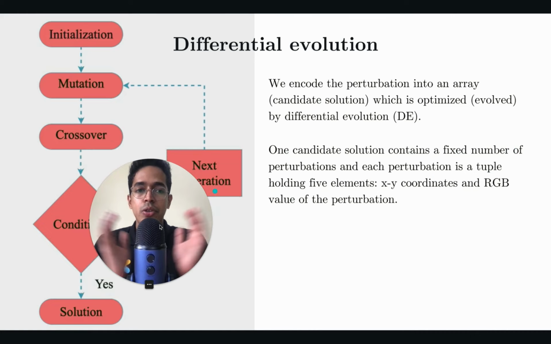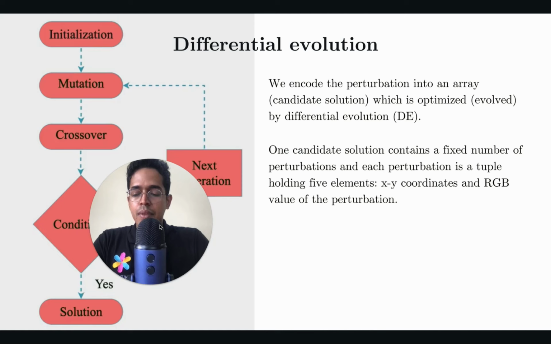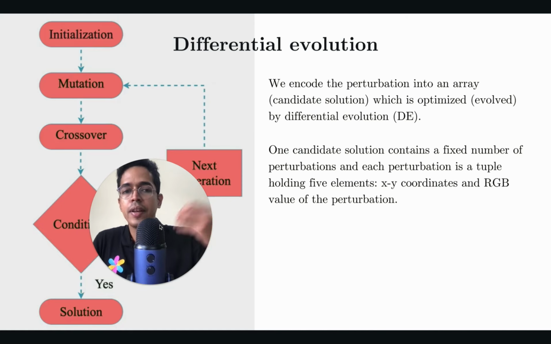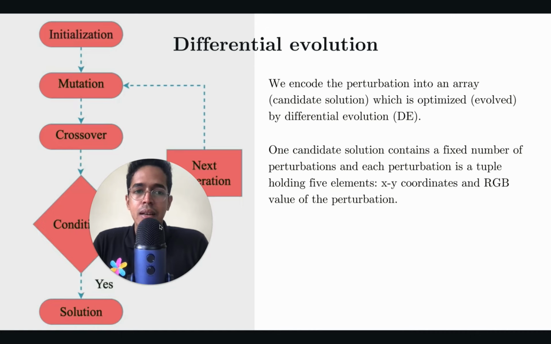So the candidate solution, meaning, let's say one pixel is being changed. So pixel number 45 needs to be changed. Then we may select a group of 10 pixels as our initial generation of pixels. We will first perform slight mutation to the value of these pixels. And then we'll do a weighted sum of these pixels to create the next generation of pixels and see if the next generation is better or worse than the previous generation of pixels for increasing the loss or reducing the confidence of prediction.